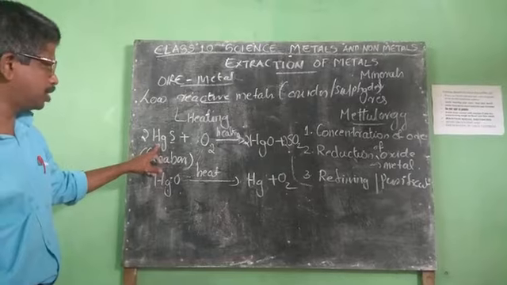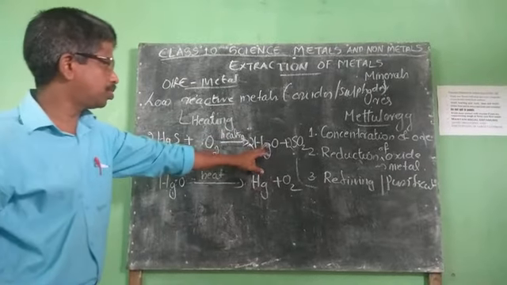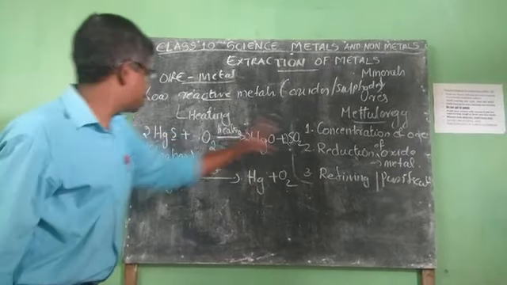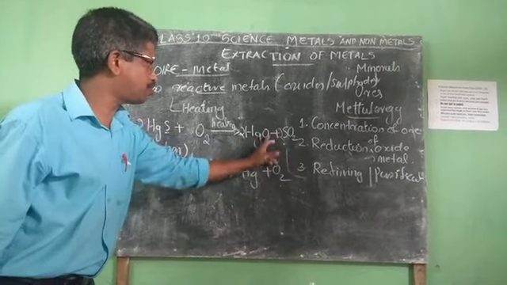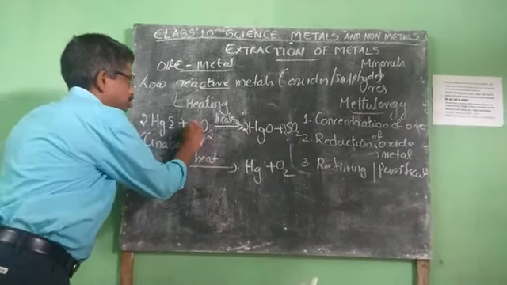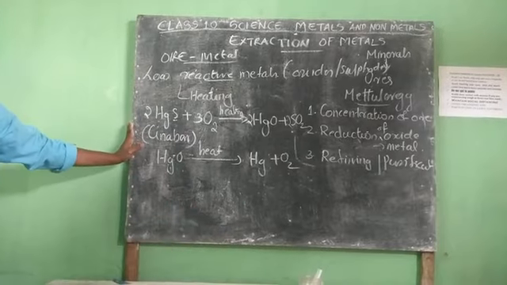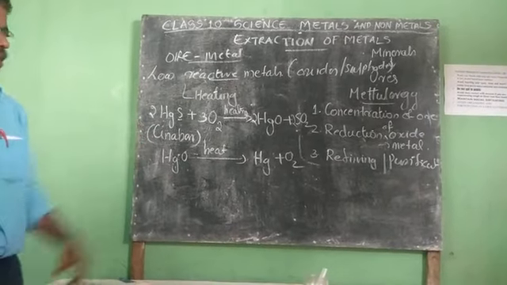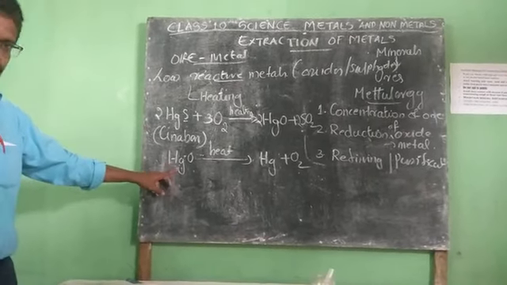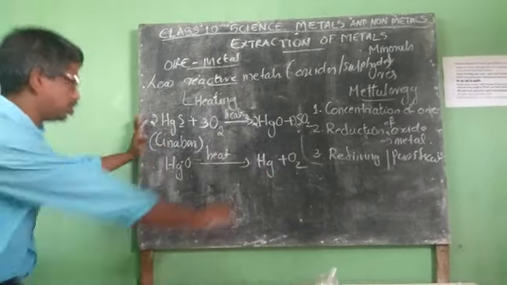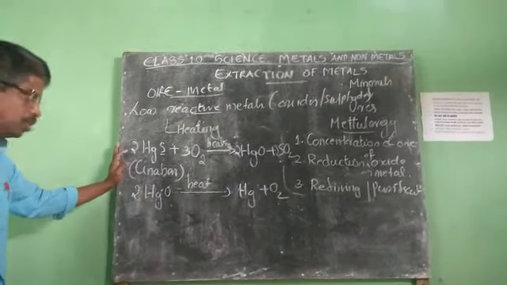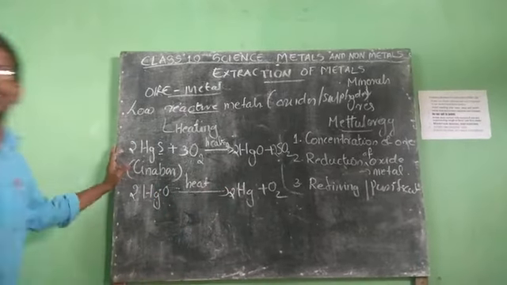Mercury 1, oxygen 2. Now the equation is balanced.